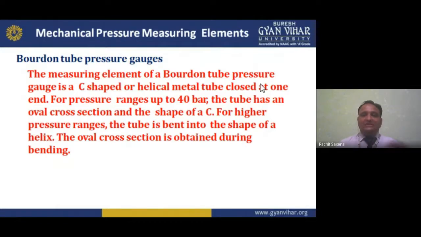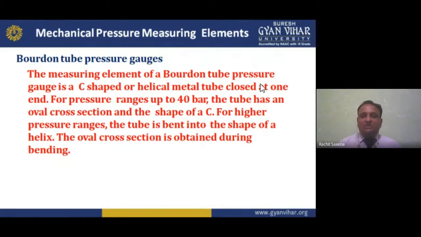The tube has an oval cross section. If we have the oval cross section, though the shape is a C, it behaves like a C shape. For higher pressure ranges, the tube is bent into the shape of a helix. Make a helix structure.